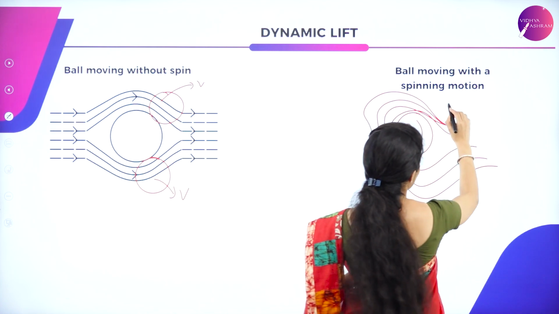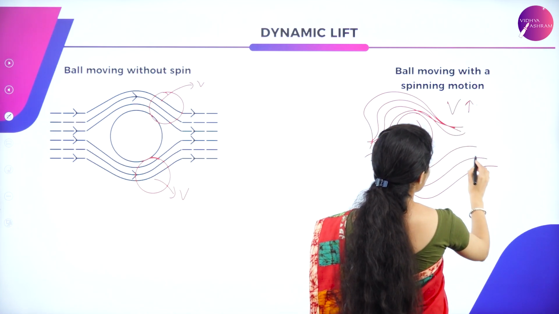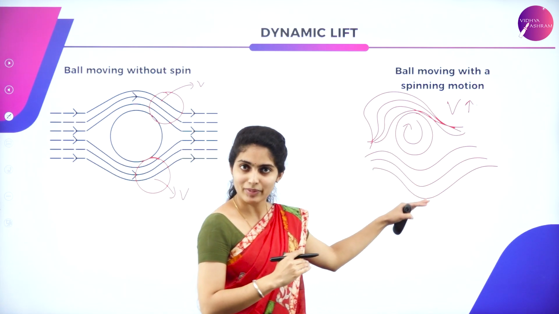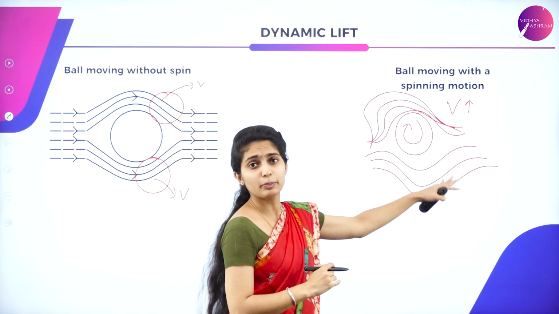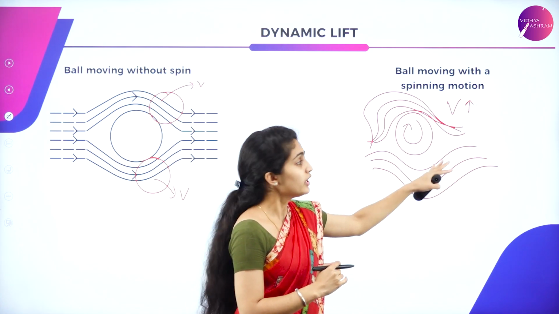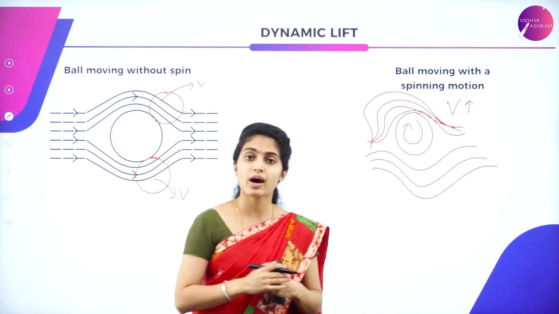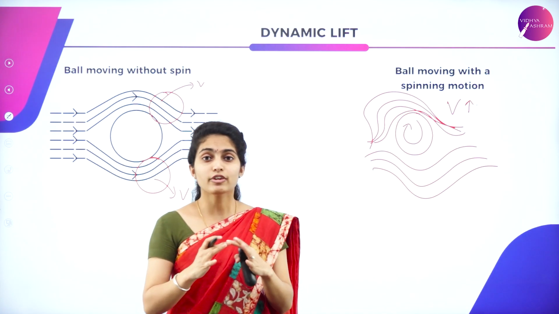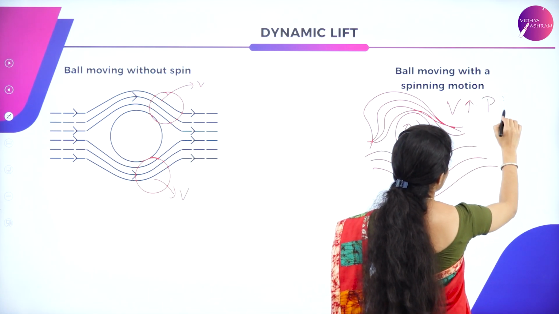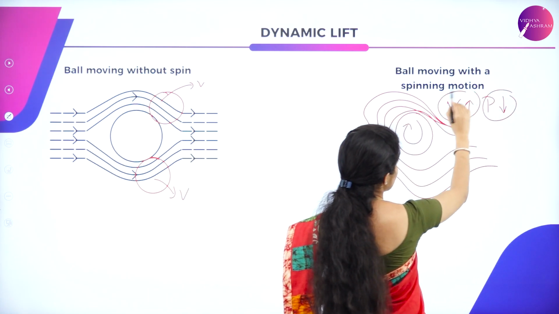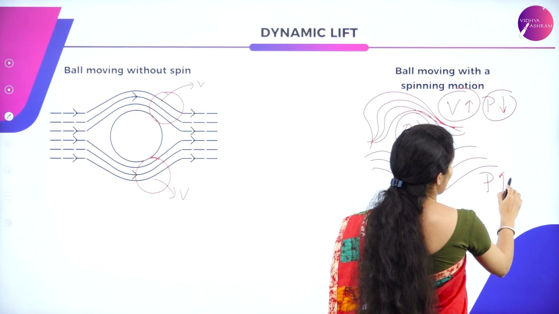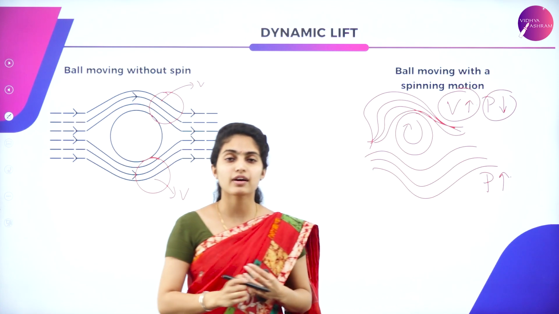So here the velocity increases above, whereas the velocity remains the same in the case of the streamlines below. When compared to the velocity of the streamlines below, the velocity of the streamlines above the object will be higher. When the velocity is higher, the pressure decreases. Here the pressure below is more when compared to that of the streamlines above.